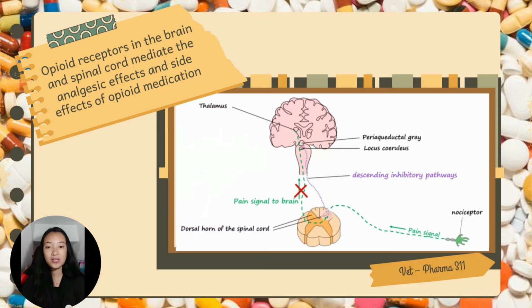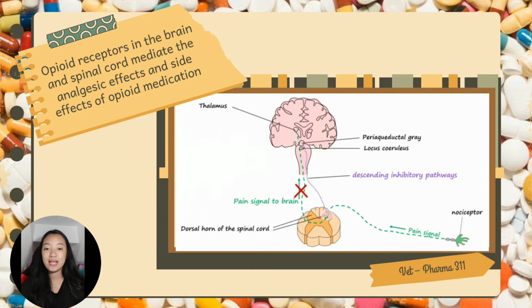These receptors are located in many areas of the brain, including the thalamus, and in the periaqueductal gray and locus coeruleus, that are origination points for descending inhibitory pathways. When these pathways are activated, the signals descend to the spinal cord to inhibit ascending pain signals and prevent them from reaching the brain.